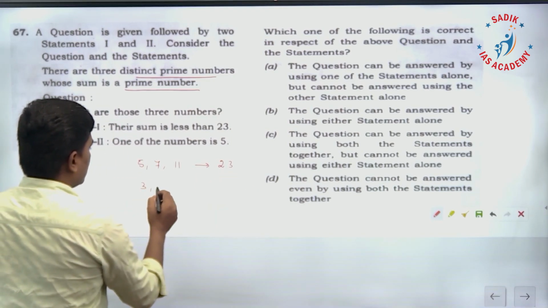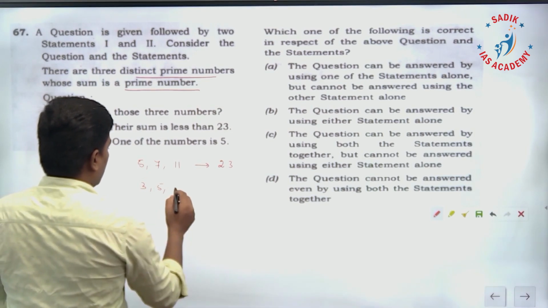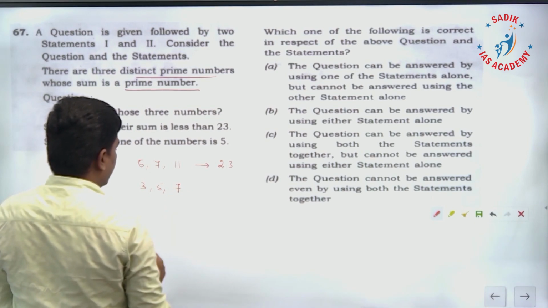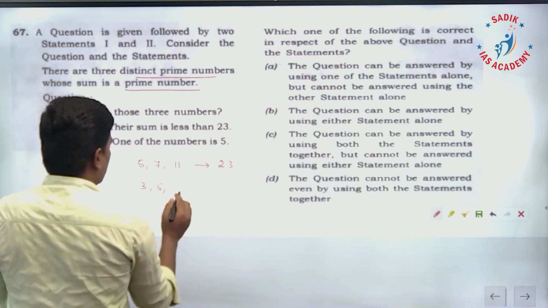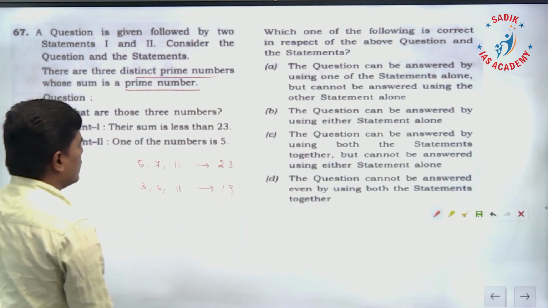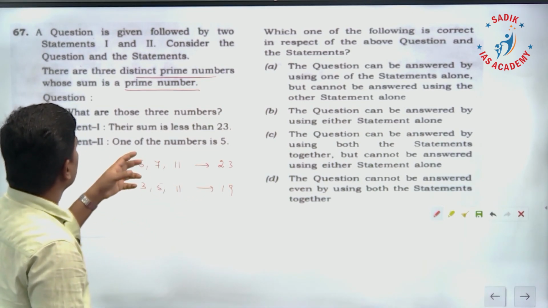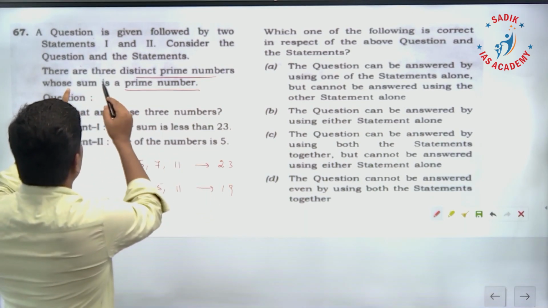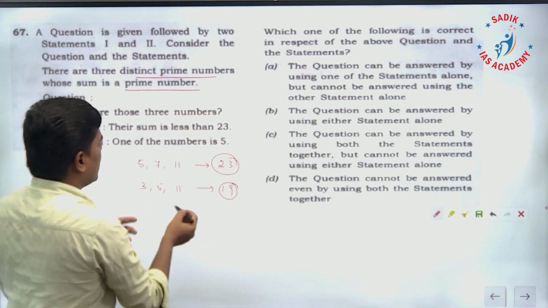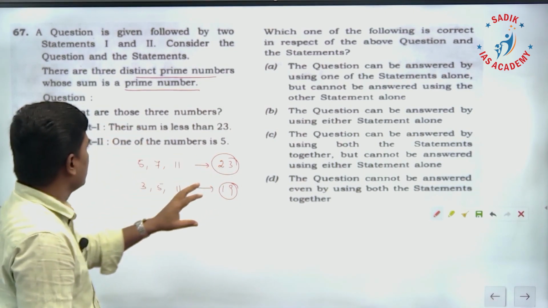Then 3, 5, 11. So it is 8, 19. So we'll have different possibilities. Okay, 3 prime numbers. There are 3 distinct prime numbers whose sum is a prime number. So we'll have different possibilities. Question: what are those 3 prime numbers? That's what we have to find.